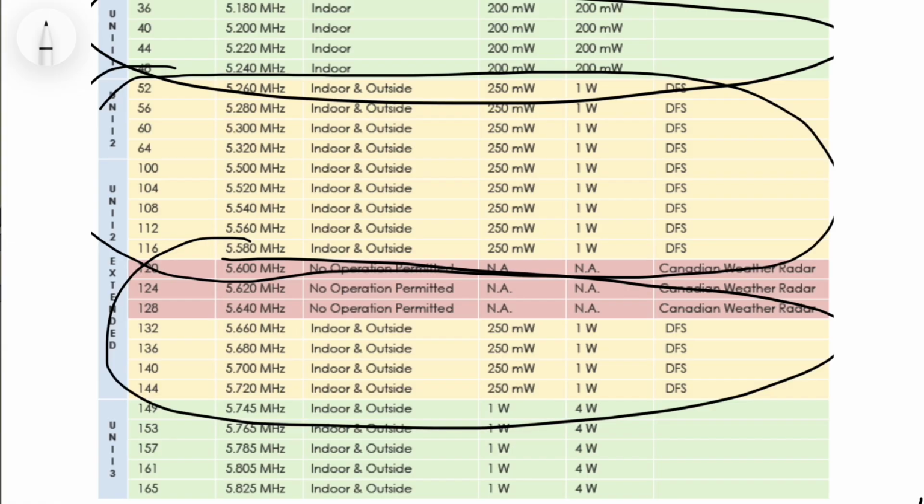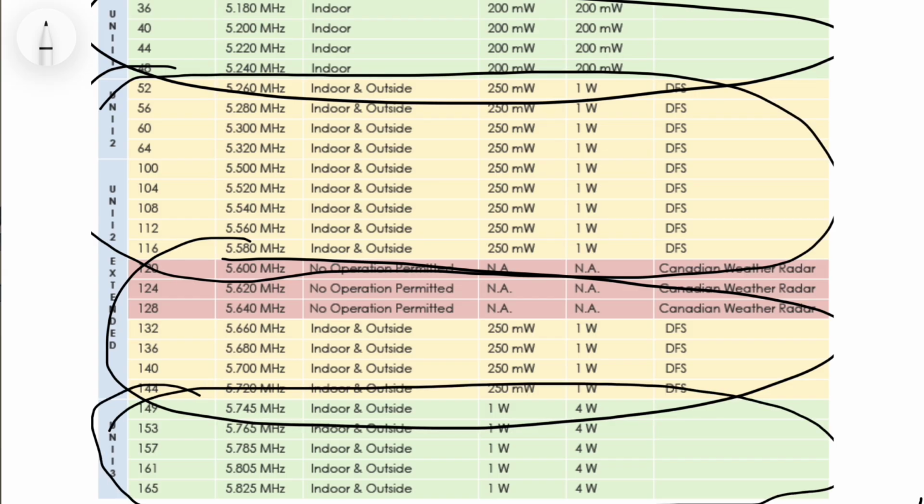UNII-3 is channels 149 to 165. That's in the spectrum listed right around here. This is great for indoor and outdoor use, with up to 1 watt conducted power and 4 watt EIRP maximum, no DFS required. These are generally your best performing 5 GHz channels. It's predictable, stable, and completely outside the DFS range.